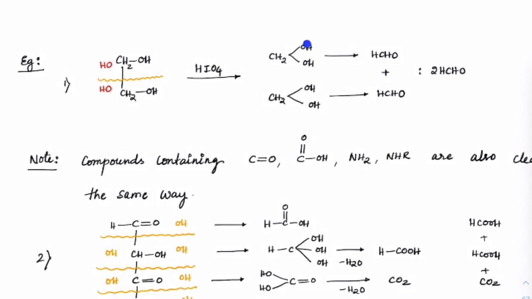now got one OH, it already had, a new OH has come. 2 OH on carbon is unstable, so that's why it will become aldehyde. If you have bottom carbon also, it has 2 OH, unstable, it will become aldehyde. So 2 moles of formaldehyde is formed.